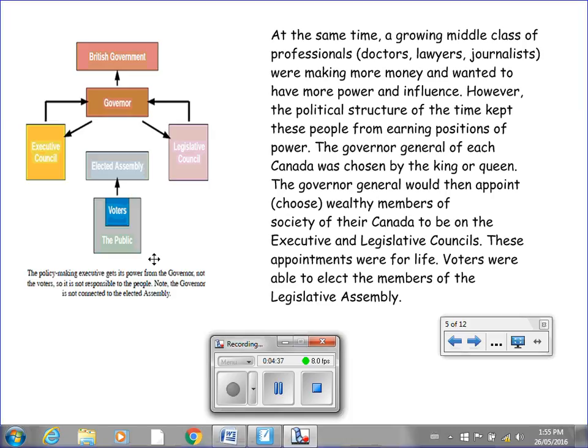The policy-making executive, meaning Executive Council and Legislative Council, gets this power from the Governor General, not the voters. So the Executive and Legislative Councils basically could do whatever they wanted. They didn't have to answer to the public. Also important to note that the governor was not connected to the elected assembly. So from this diagram, it looks like there's an unfair balance of power here. But let's continue.